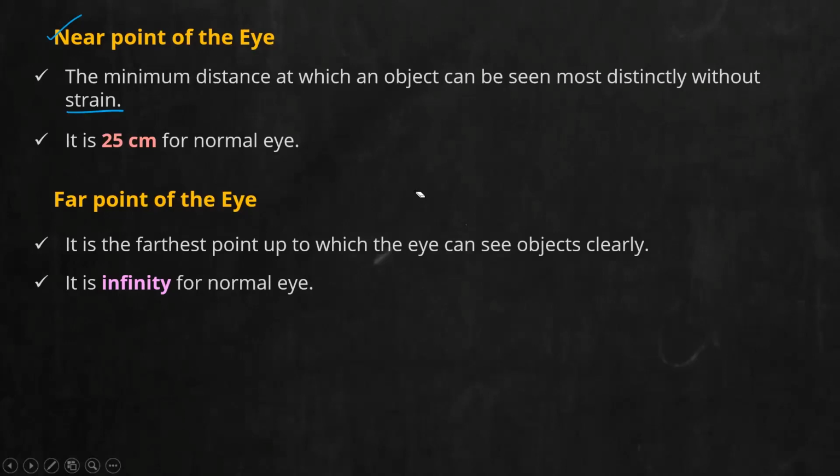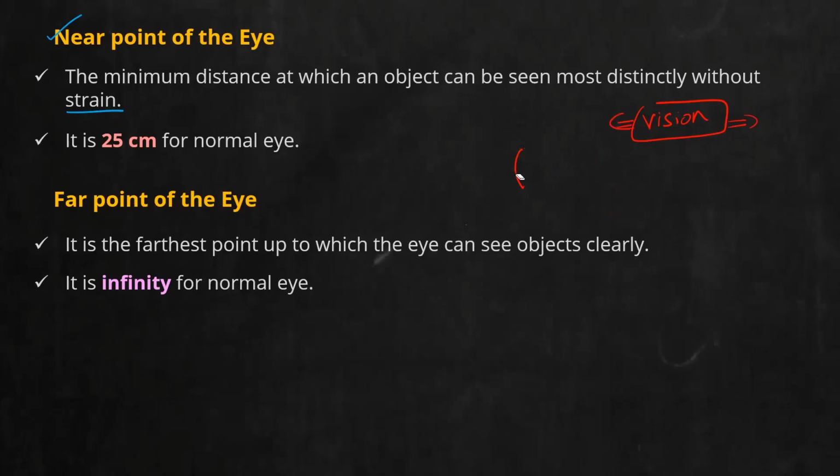Now, when you start to age, that is at old age, this smooth transition between near point and far point will find difficulty. That is, your eye lens will find it difficult to change its focal length. At that time, you may suffer from vision loss. So that is why old age people will have some kind of friction towards this switching of curvature of the lens, and they will find some kind of difficulty in their vision.